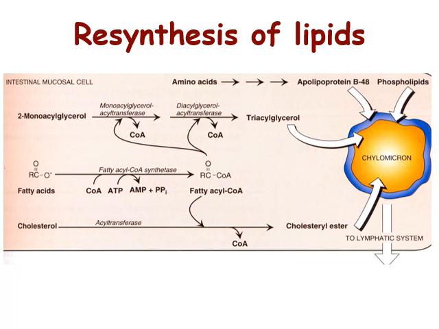So this triacylglycerol and cholesterol ester get incorporated into the chylomicron lipoprotein. Phospholipids also form the outer layer, and apolipoprotein B48 is also attached, and it goes to the lymphatic system.